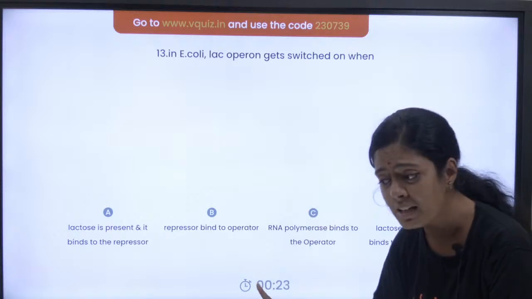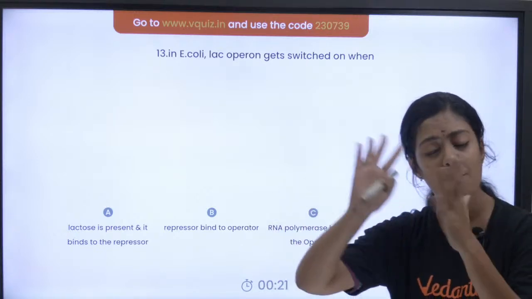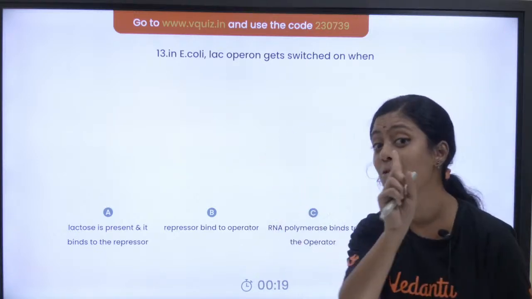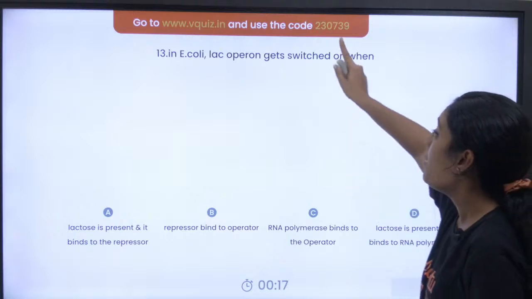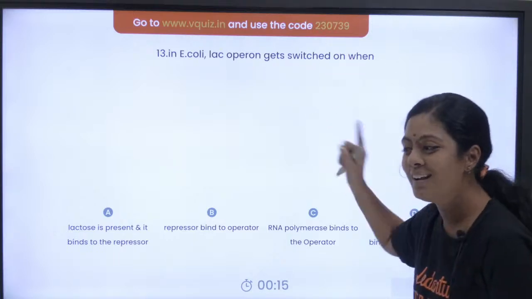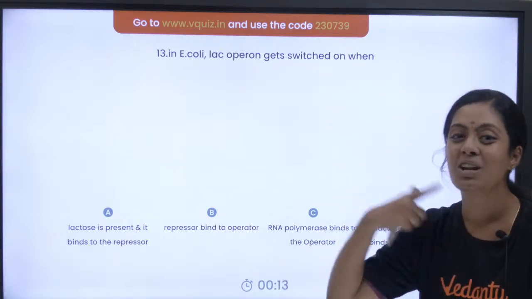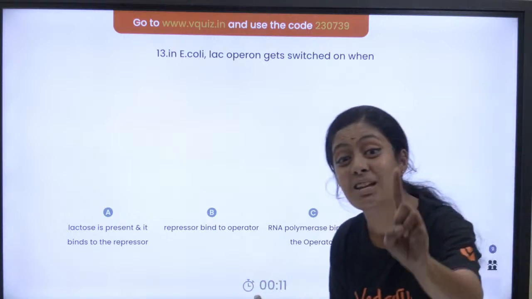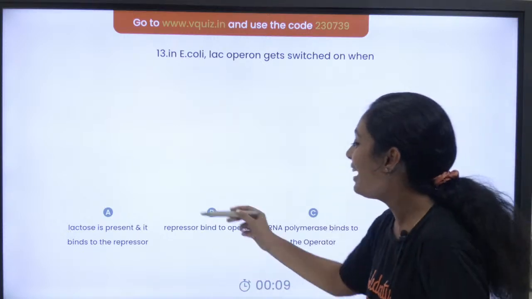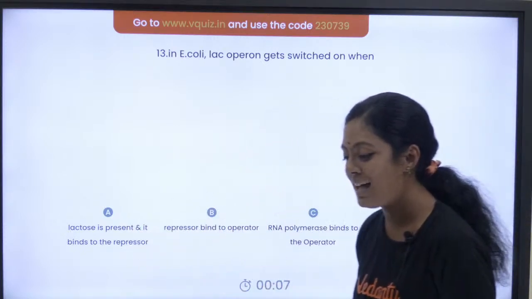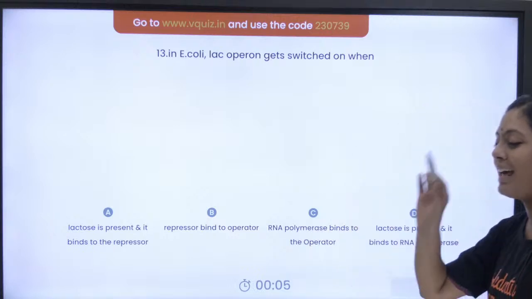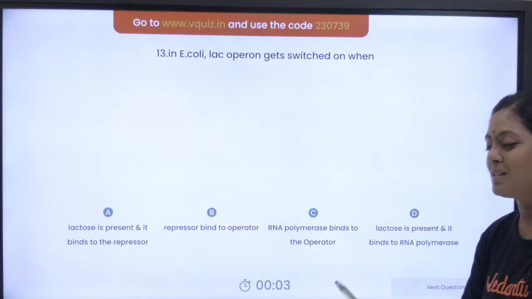Okay, repressor binds to the operator. This is correct. The repressor really does go and bind to the operator. But what is asked in the question? When does my lac operon get switched on? It is when my inducer, that is lactose, goes and binds to the repressor. Yes, absolutely correct. Very good answers.